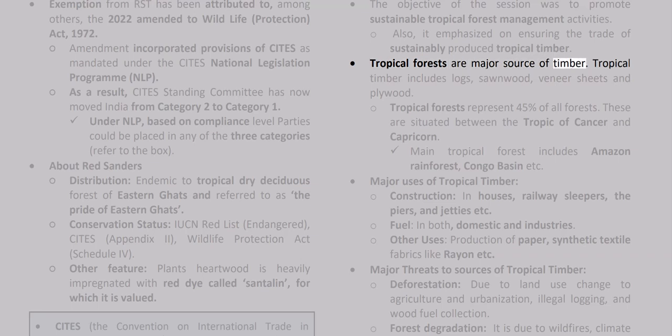Tropical forests are a major source of timber. Tropical timber includes logs, sawnwood, veneer sheets and plywood. Tropical forests represent 45% of all forests. These are situated between the Tropic of Cancer and Capricorn. Main tropical forests include the Amazon rainforest, Congo Basin, etc.